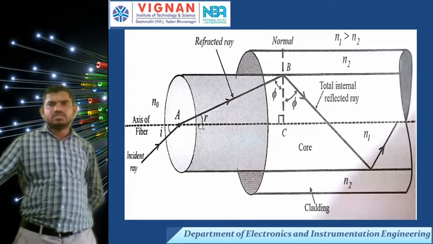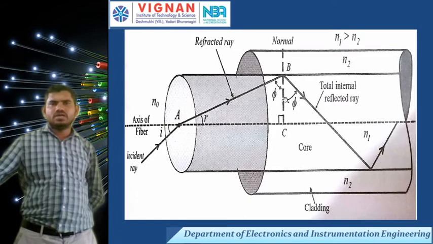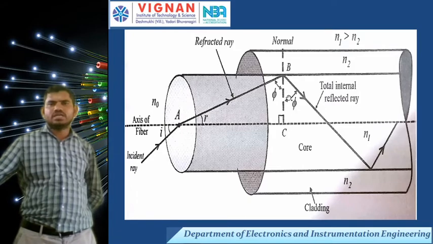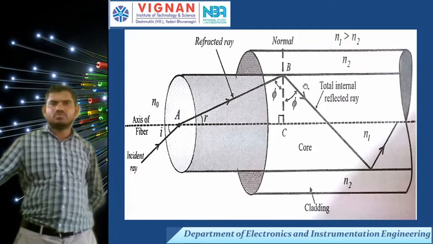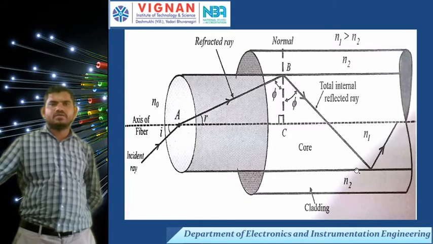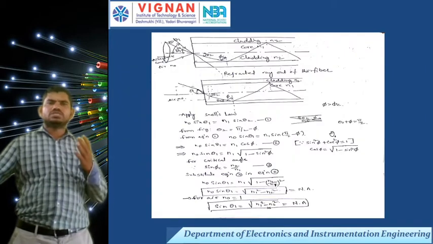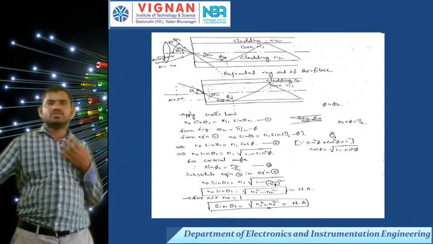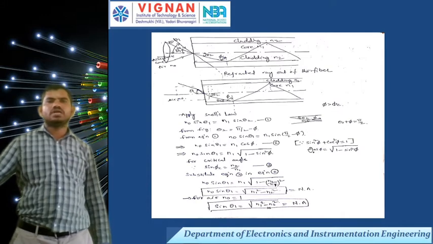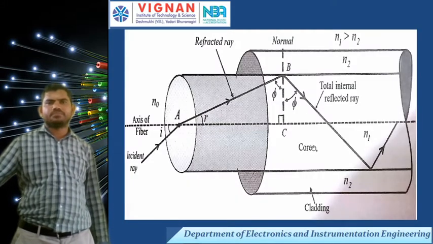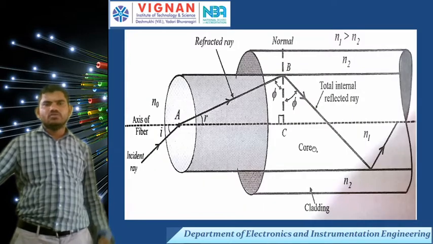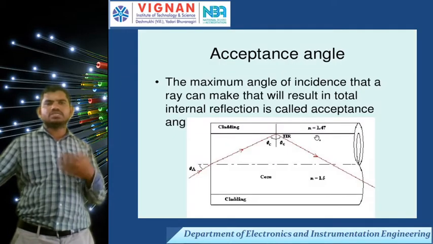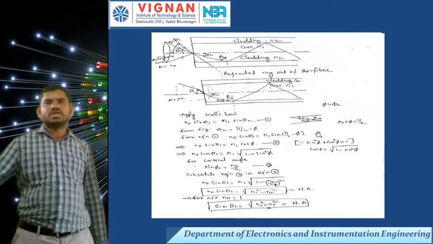Here only the total internal reflection occurs. This is the refracted ray, and this is the normal to the cladding. Now I am going to discuss the derivation of the numerical aperture and acceptance angle. From this acceptance angle only we calculate the numerical aperture.